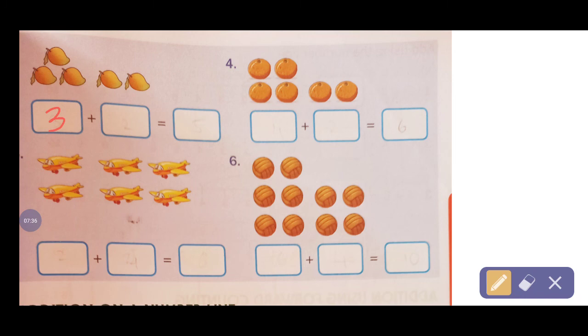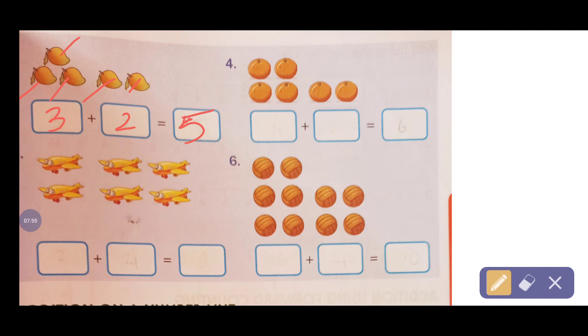And this side how many mangoes are there? 2 mangoes. Total count it. How many mangoes are there? 1, 2, 3, 4, 5. Total how many? 5 mangoes are there. You can write neatly. 5 mangoes are there.